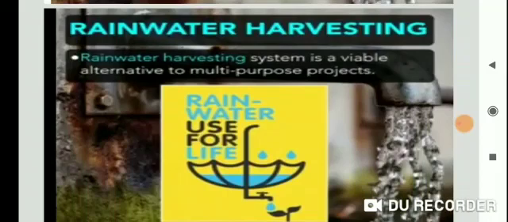Now, rainwater harvesting. What is rainwater harvesting? A rainwater harvesting system is a viable alternative to multi-purpose projects. Rainwater is used for life. Why is there a need for rainwater harvesting? To reduce decline in groundwater levels and for sustainable development. Do you know what sustainable development is? My previous chapter also discussed sustainable development.